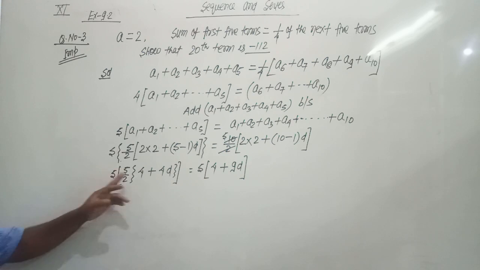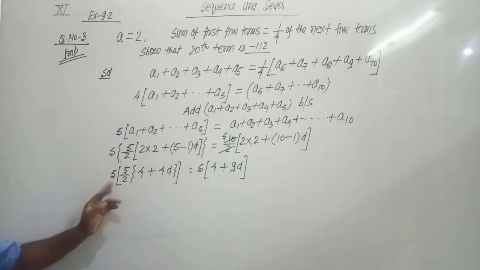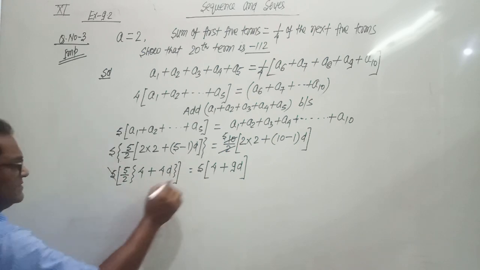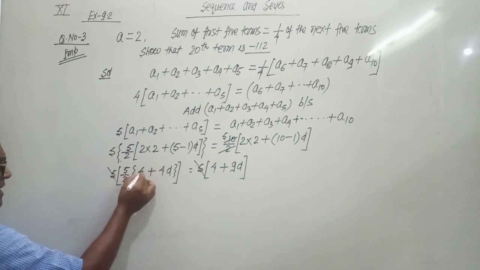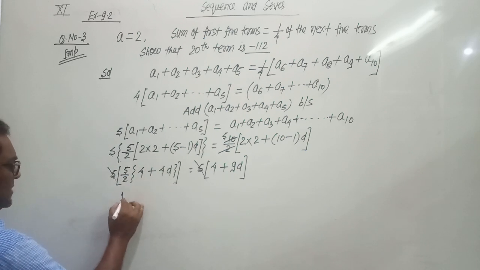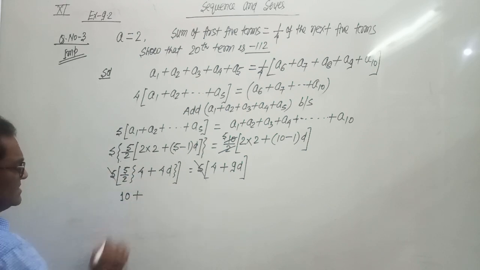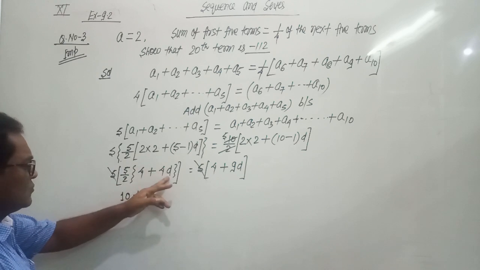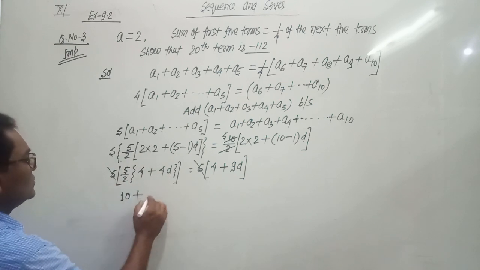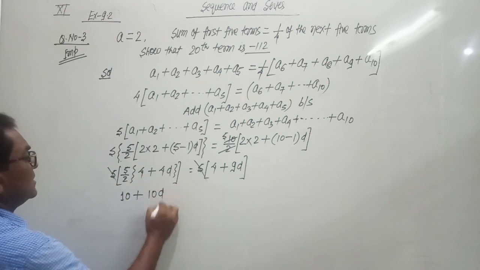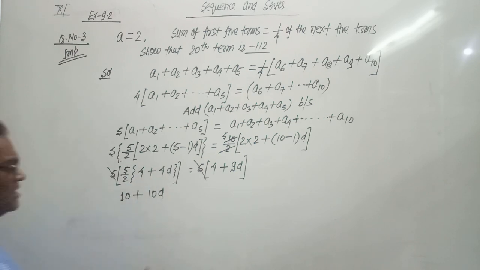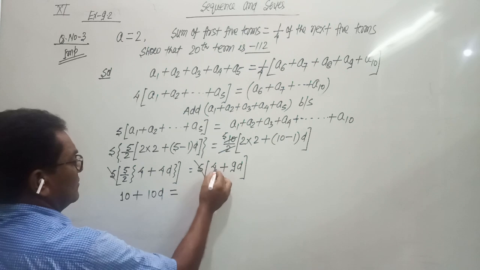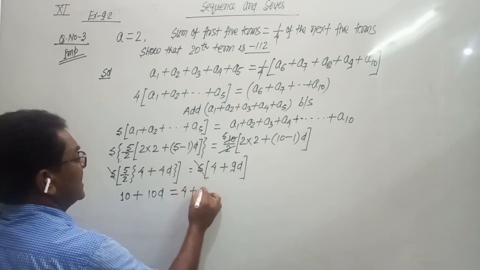From both sides, 5 gets cancelled. 5 by 2 multiplied by 4, 5 fours are 20 upon 2, this becomes 10, plus 5 fours are 20, 20 upon 2, this is 10d. So 10 plus 10d equals 4 plus 9d.